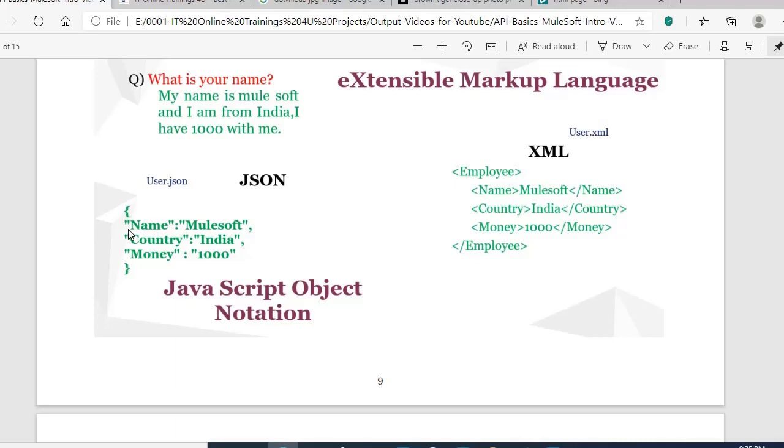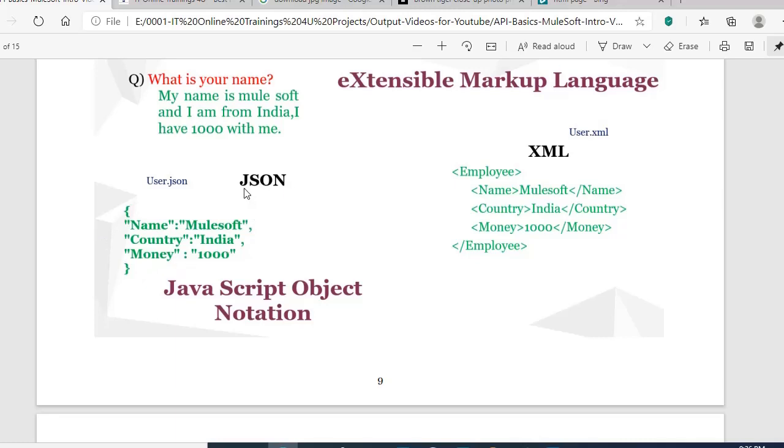In the key you need to mention name, and the value is MuleSoft. Between the key and value you need to provide a colon, and once you complete one answer you need to put a comma. Then the second entry, country: India, comma. Third entry, money: 1,000, and that's it. We have only three entries and we have entered all three details in JSON format here.